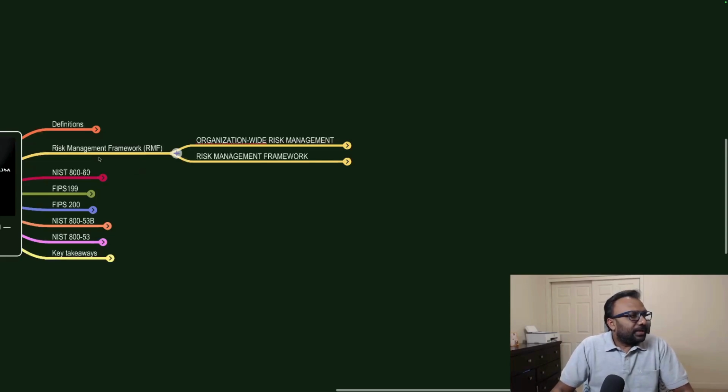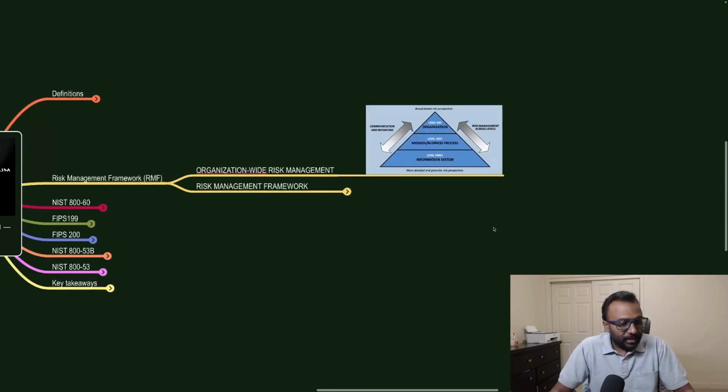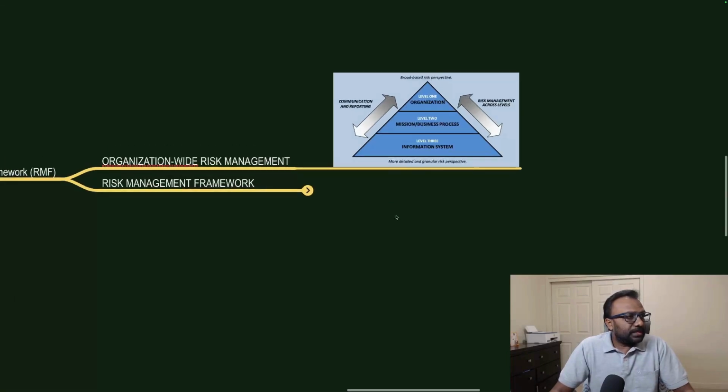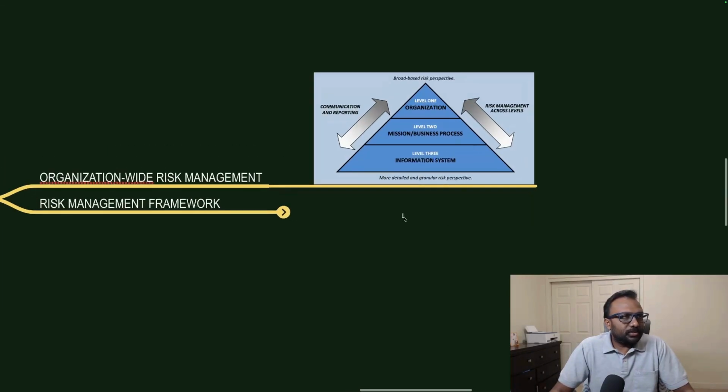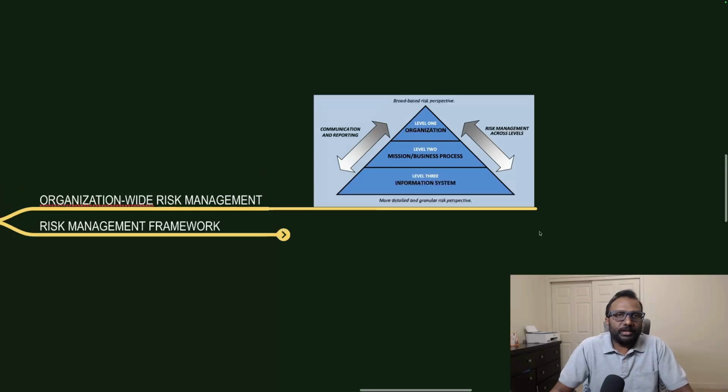Okay, what is the risk management framework? It is mostly talking about some of the documents of NIST 800-37, 800-39 and 800-30. All these documents are speaking about one or the other areas of risk management. We are talking about this data we have taken from 800-37. Organization-wide risk management is not only for a particular department or a particular person or a particular section of an organization. It is for the overall risk. A risk is applicable to the overall organization. It is talking about a broad-based risk perspective.